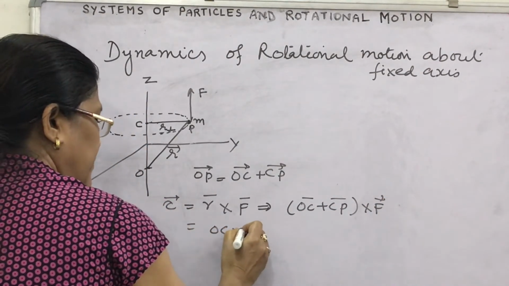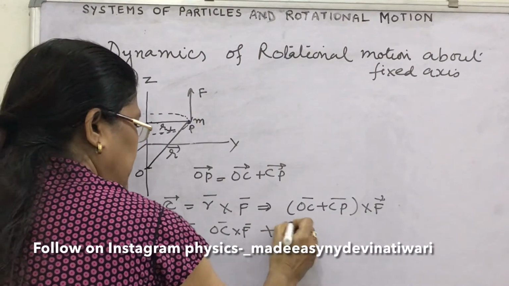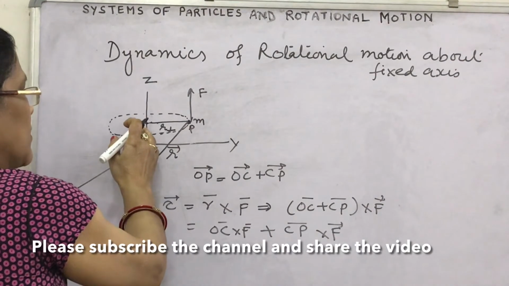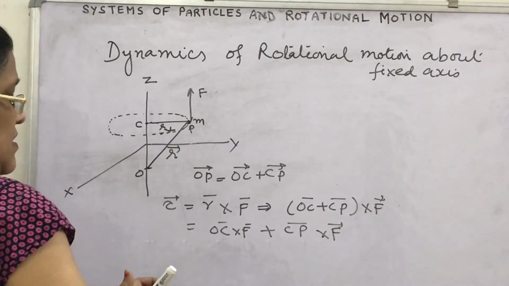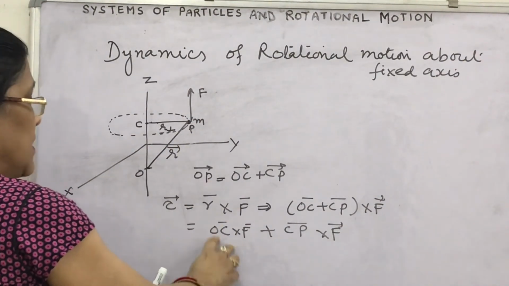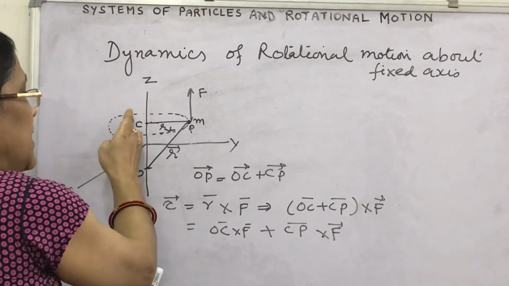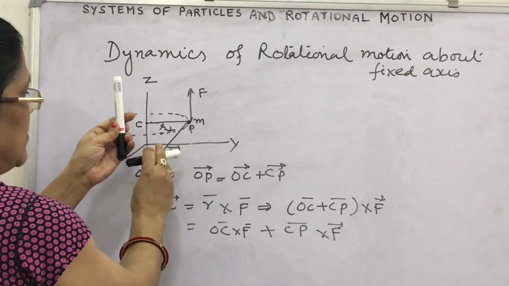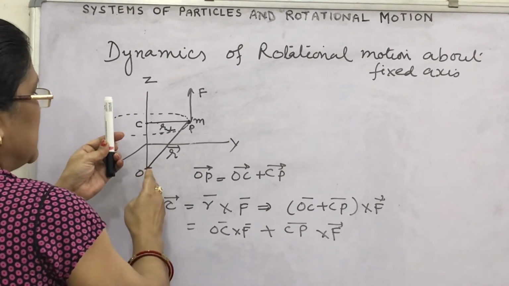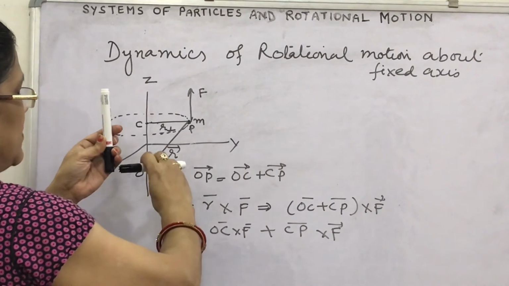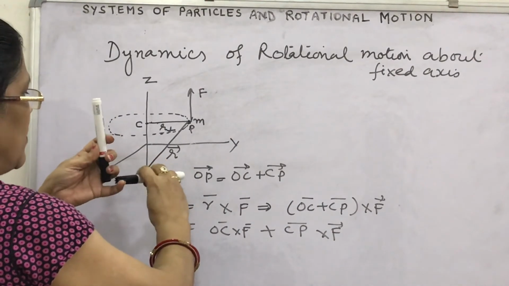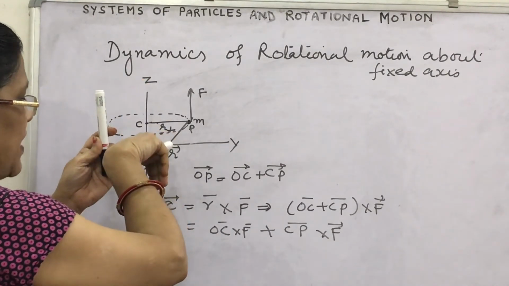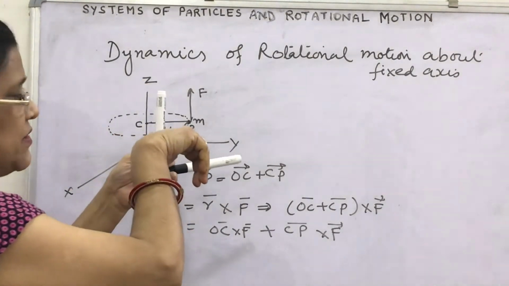OC cross F plus CP cross F. What is OC cross F? This is the torque. This is OC and F is this one. If you see this OC and this F, there will be the torque, and this torque will be from OC to F. Will it be perpendicular to the axis or not?